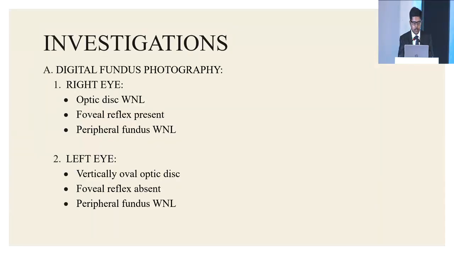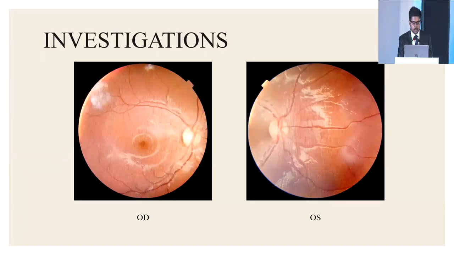Then we did a digital fundus photography in which the right eye showed optic disc within normal limits, the foveal reflex was present, and the peripheral fundus was within normal limits. In the left eye, there was a vertically oval optic disc, the foveal reflex was absent, and the peripheral fundus was within normal limits. This is the DFP picture showing the foveal reflex present in the right eye, which is absent in the left eye, thus indicating this is a case of foveal aplasia.